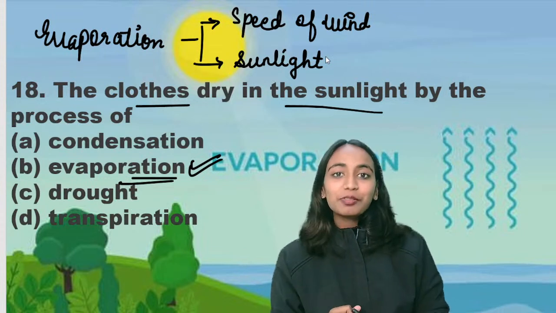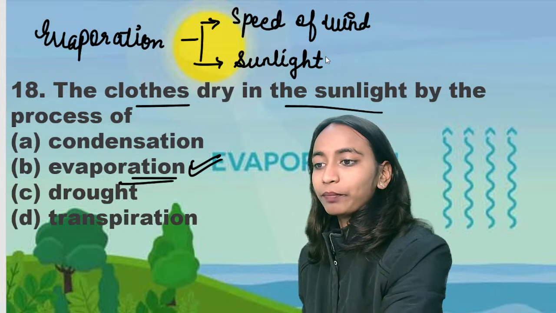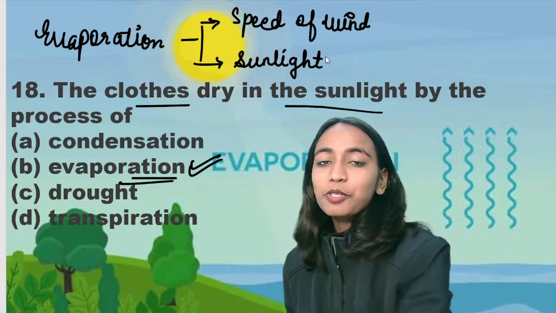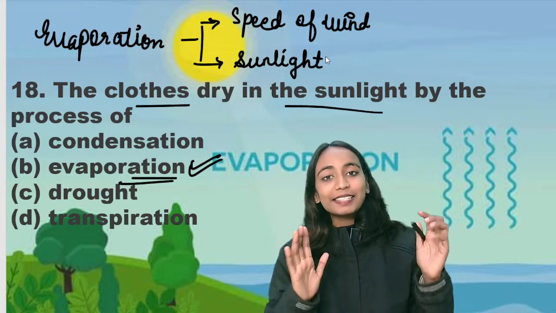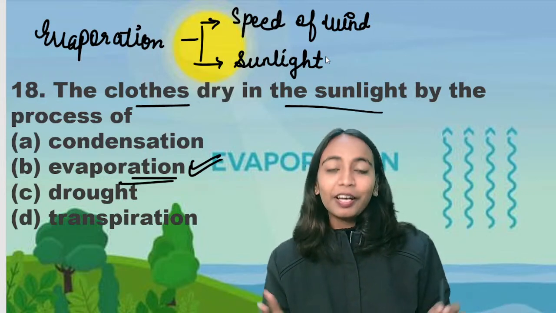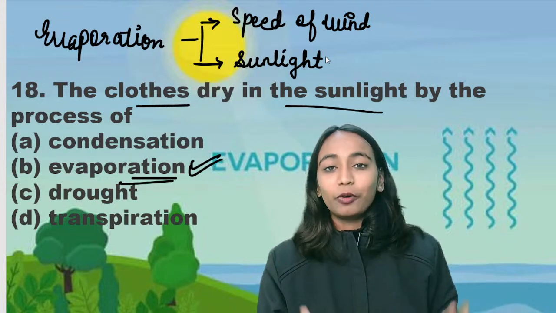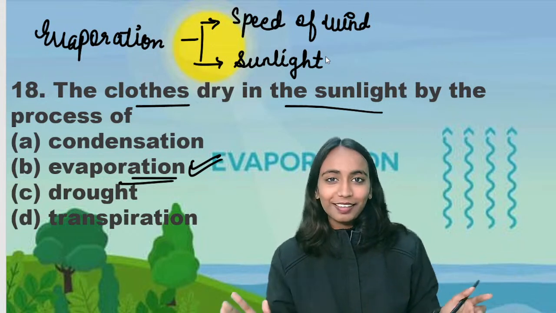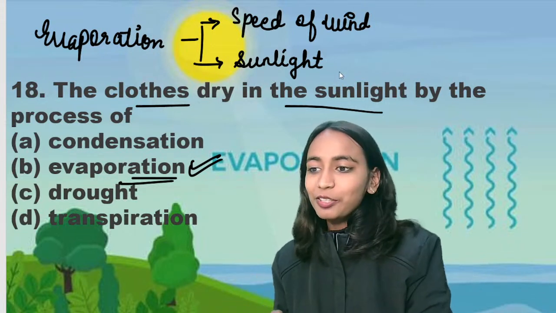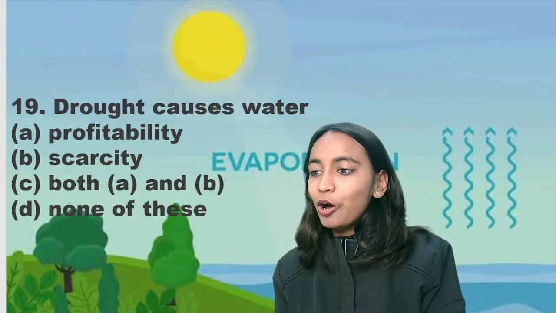Sometimes a question comes: in which of the following seasons will clothes dry faster? So you will say in summer season clothes will dry faster. In which weather will clothes dry faster? In windy weather or in very dry air. When there are very dry winds and sunlight is strong, that is when the clothes will dry faster. So the right answer for this question is option B.